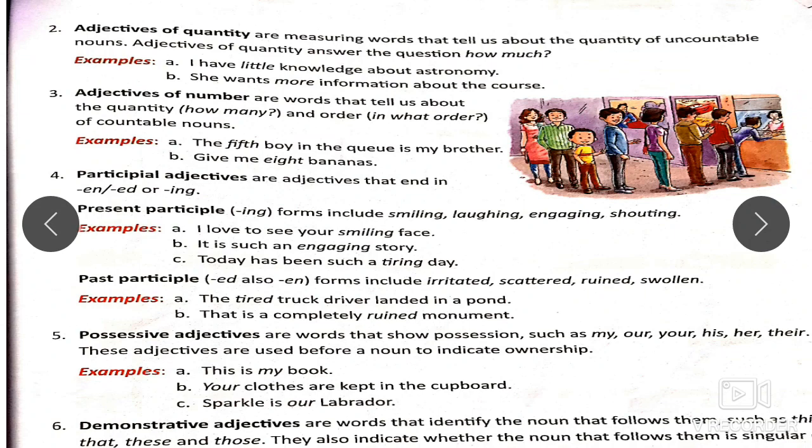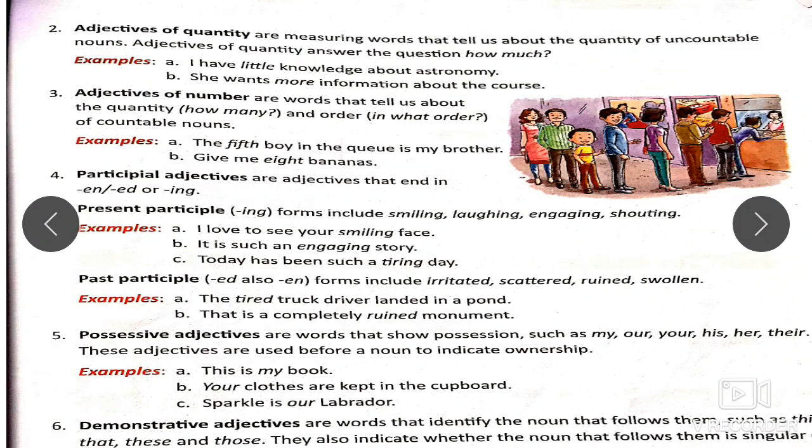Next is possessive adjective. Possessive adjectives are words that show possession, such as my, our, your, his, her, their. These adjectives are used before a noun to indicate ownership. Okay, possessive adjectives and possessive pronouns. Let me remind you, you have done these in detail in class 6, in class 7 as well.